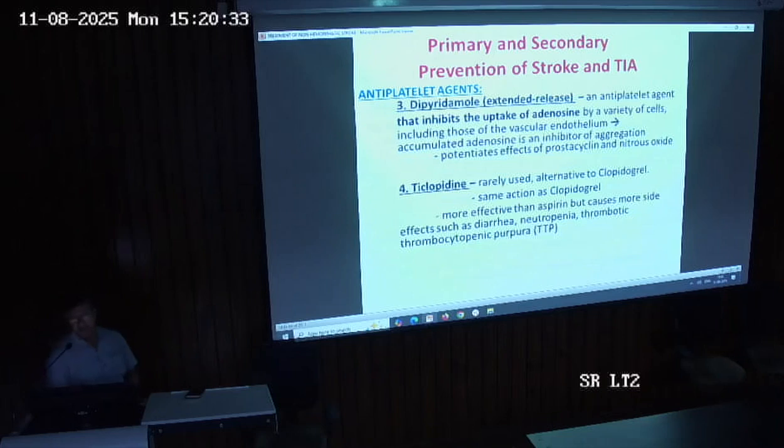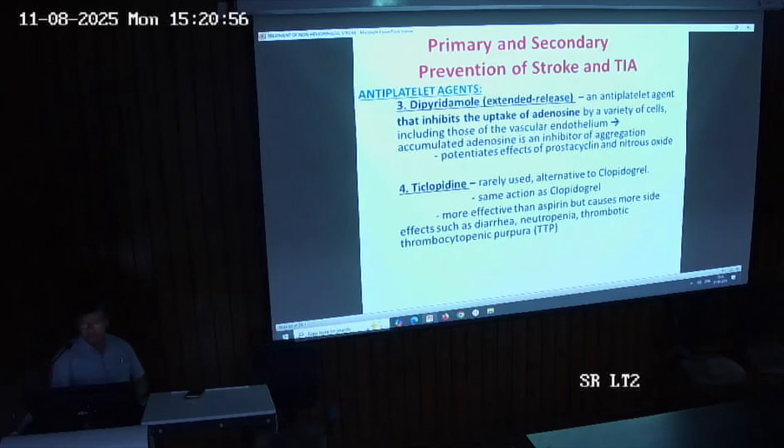Another drug is dipyridamole. This dipyridamole is also an antiplatelet drug which inhibits the uptake of adenosine by a variety of cells, which leads to the accumulation of adenosine, and this adenosine inhibits platelets, and it potentiates the effect of prostacyclin and nitric oxide. Another antiplatelet drug is ticlopidine.